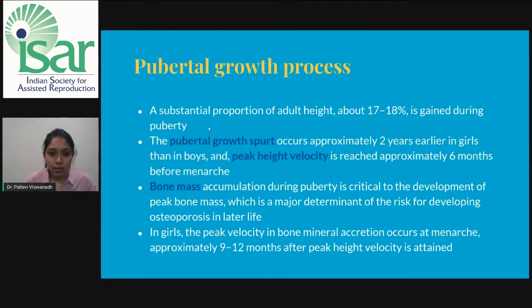The bone mass accumulation during puberty is critical to the development of the peak bone mass, which is a major determinant for developing osteoporosis in later life. In girls, the peak velocity in bone mineral accretion, that is, the change in the bone mineral density, occurs at menarche, approximately 9 to 12 months after the peak height velocity has been attained.